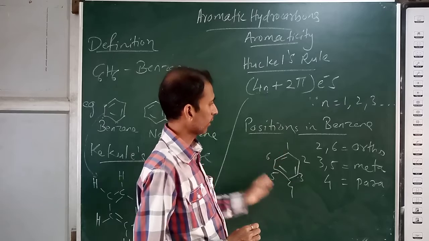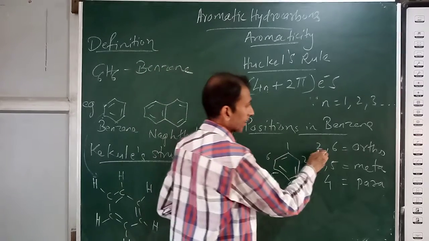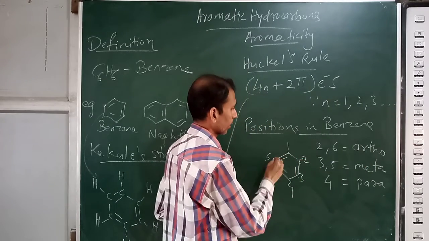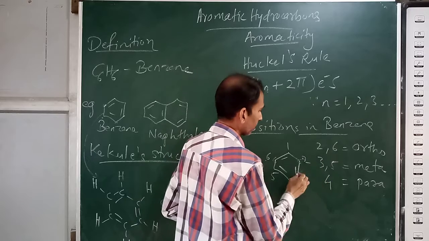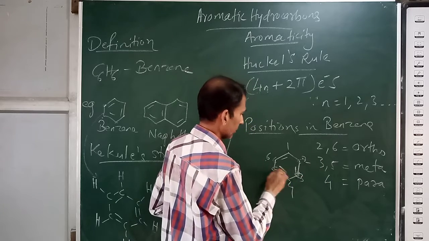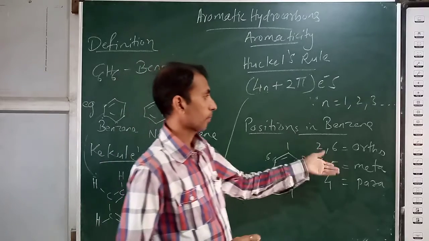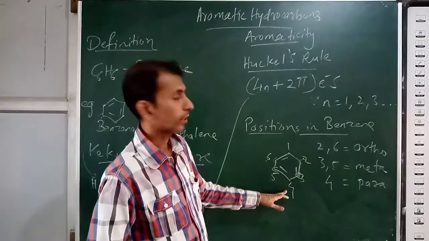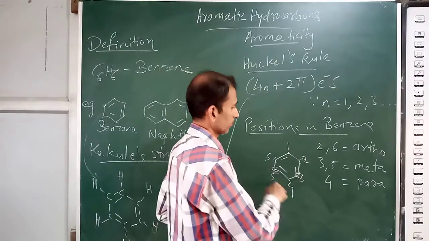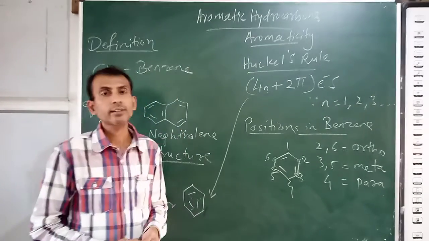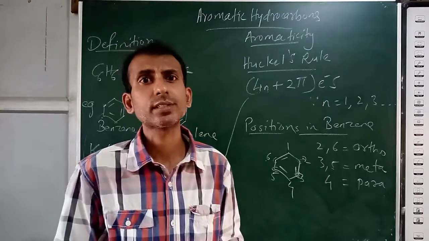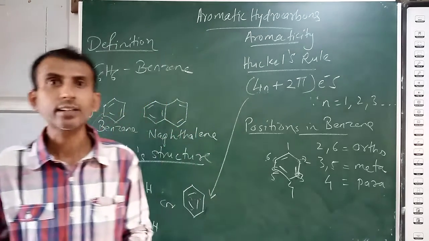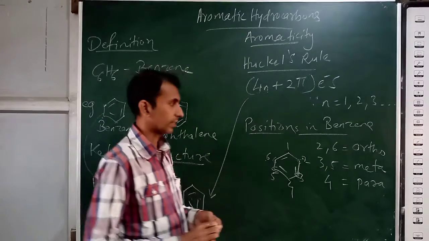Six carbon atoms, start from here. The second and sixth positions are called the ortho positions, ortho carbon atoms: this carbon atom and this one. Third and fifth, this and this carbon atom, will be meta. And we have the fourth carbon atom, which is para, related to the first carbon atom. All the positions are given names considering the first carbon atom as the main carbon atom in the benzene.